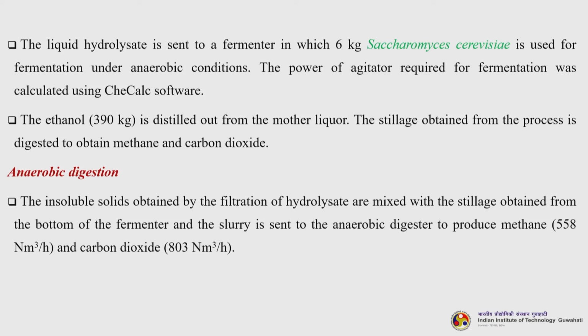Then the next one is the anaerobic digestion. The insoluble solids obtained by the filtration of hydrolysate are mixed with the stillage obtained from the bottom of the fermenter, and the slurry is sent to the anaerobic digester to produce methane, 558 Nm³ per hour, and carbon dioxide, almost 803 Nm³ per hour.